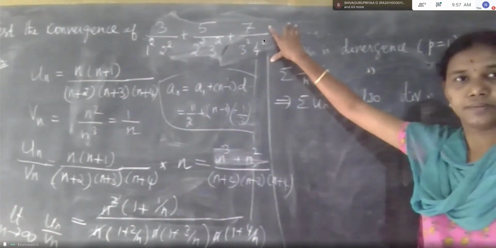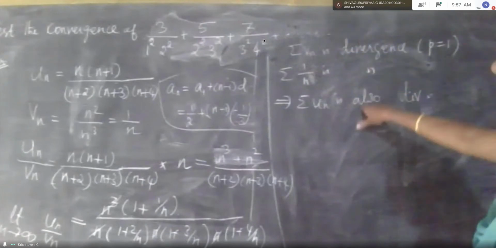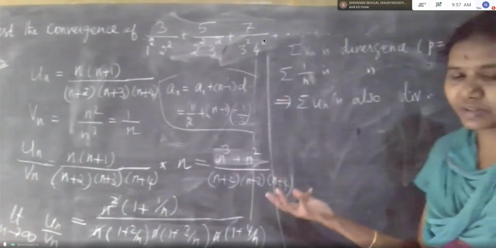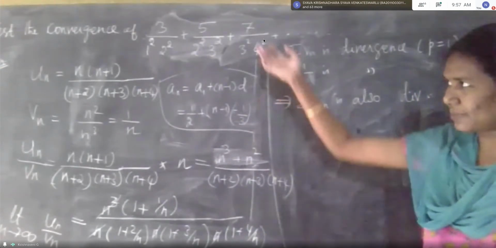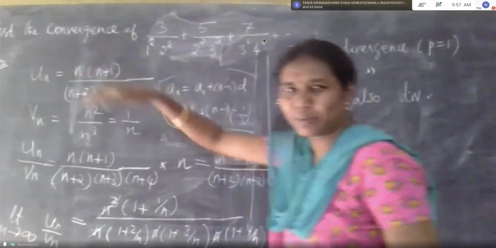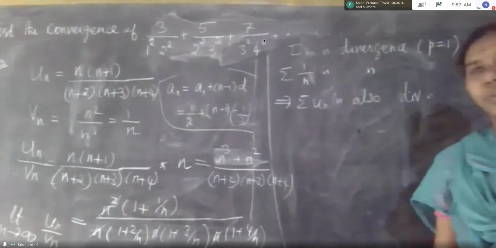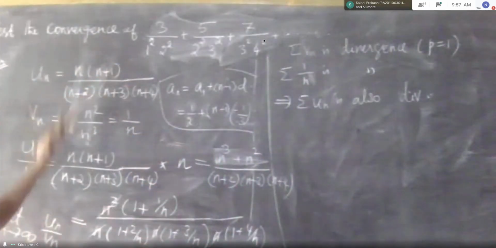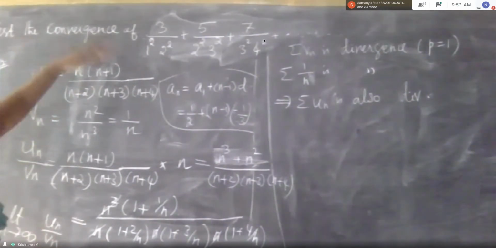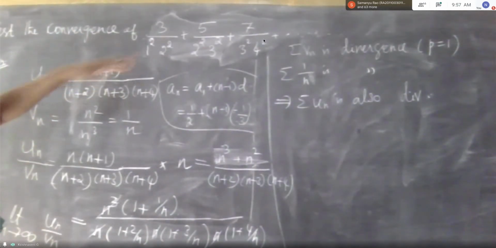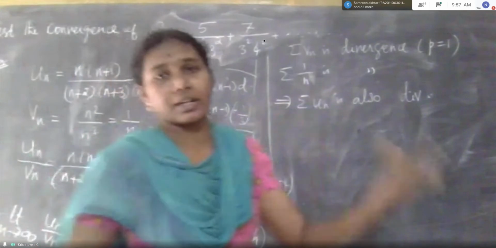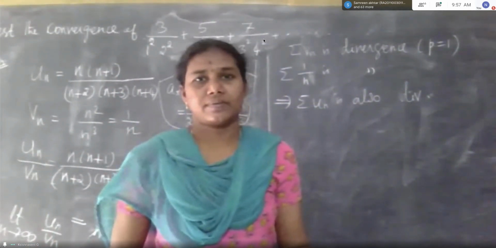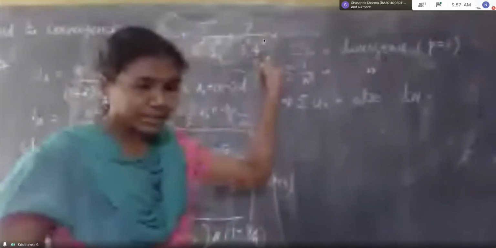Ma'am, the question which you gave now is convergence, no? Test the convergence of means this may be a divergence. In the first problem I have given, this is not a problem, no issue. Sometimes they can give test this is a divergence, or sometimes they can give test whether this given series is convergence or divergence. Okay. First you write the nth term for this.